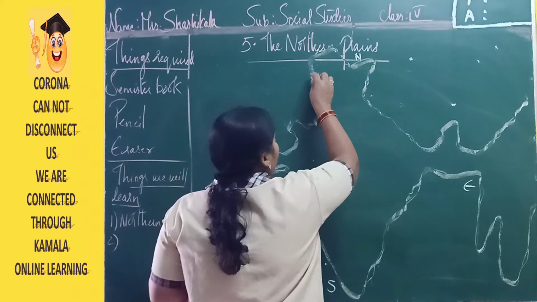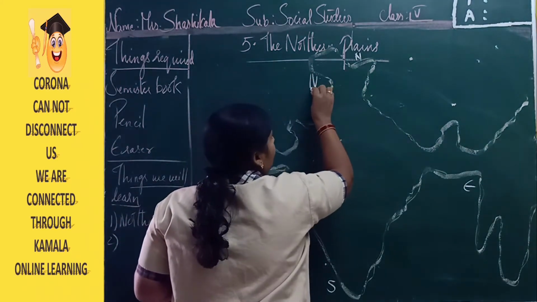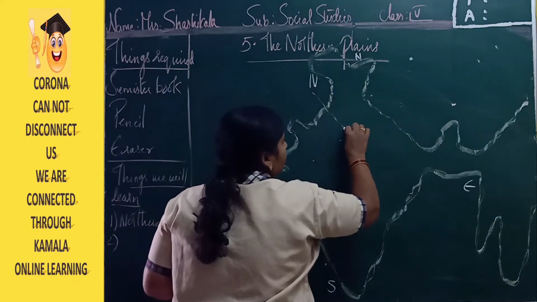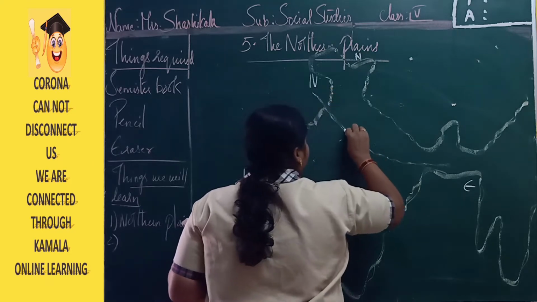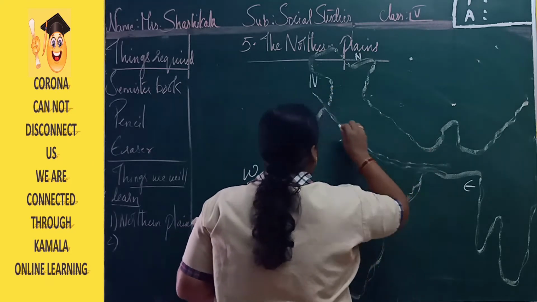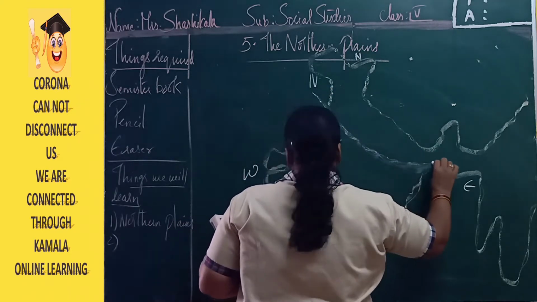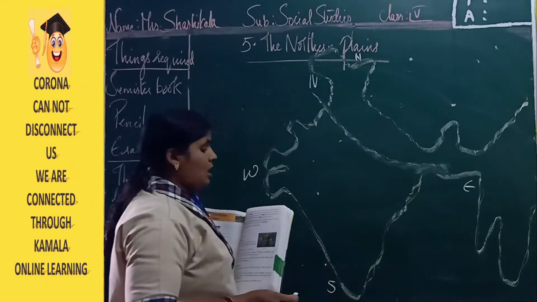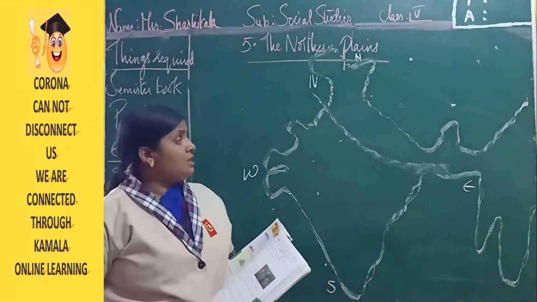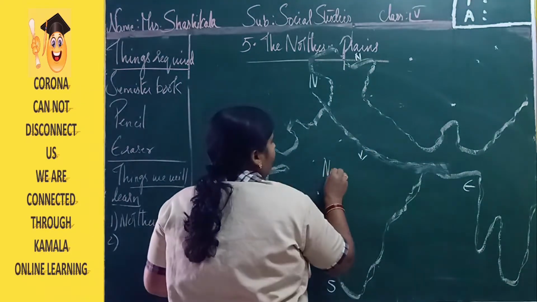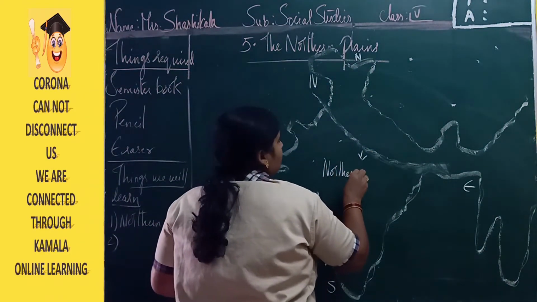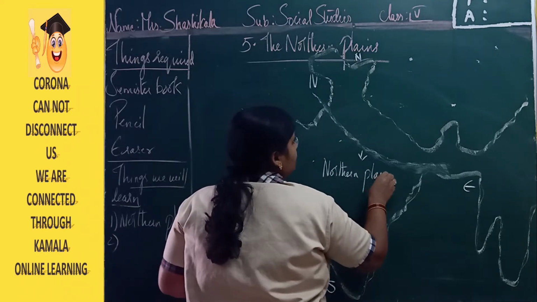Mostly they cover from here: Punjab, Uttar Pradesh, this region, Punjab, Haryana. About these we are going to read in detail. These are nothing but the northern plains.